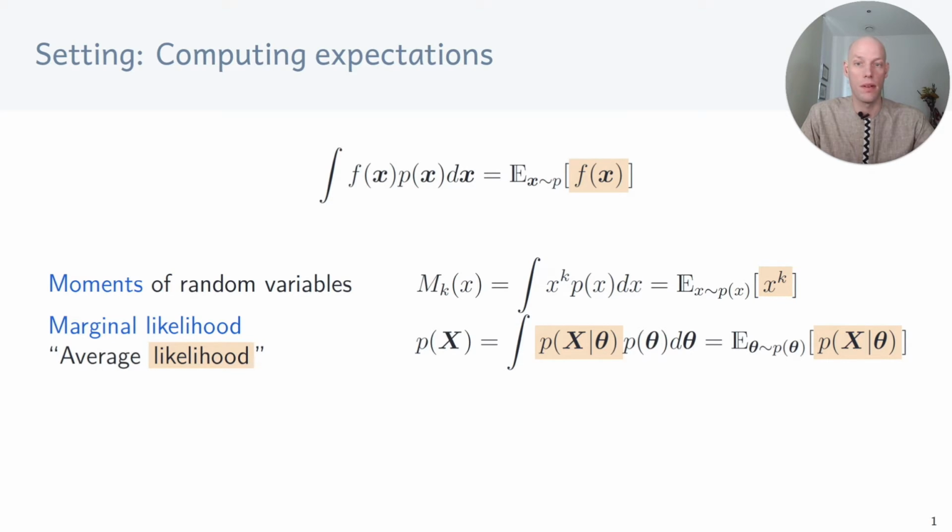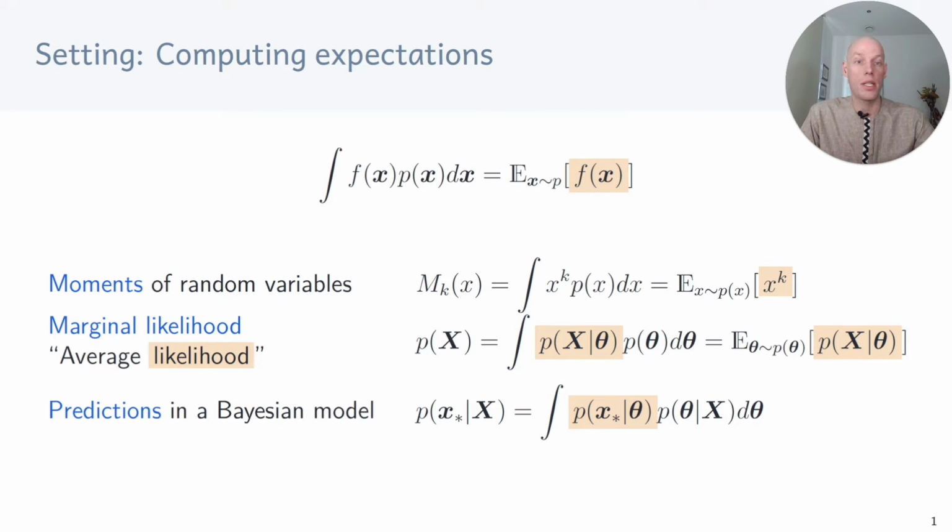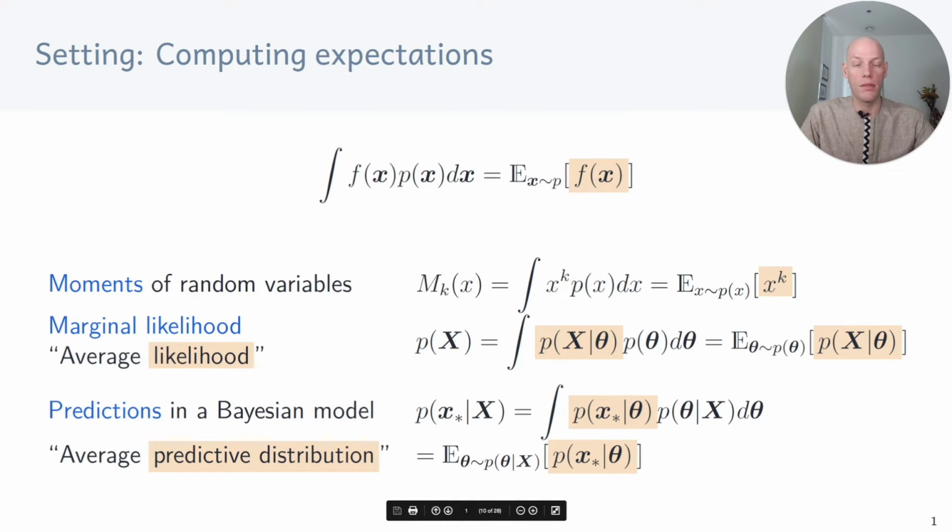A third place where expectations appear is when we make predictions in a Bayesian model. With the parameter posterior p of theta given x, the predictive distribution is the integral of p of x star given theta times this parameter posterior, which again can be written as the expected predictive distribution, where the expectation is taken with respect to the parameter posterior.